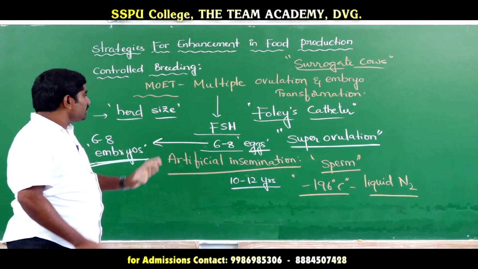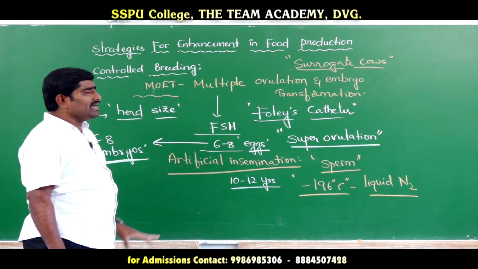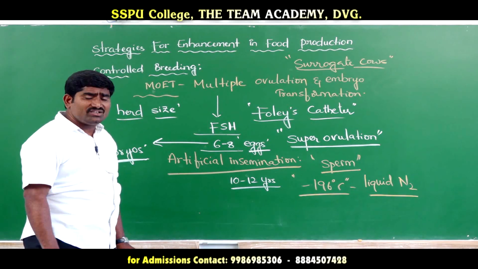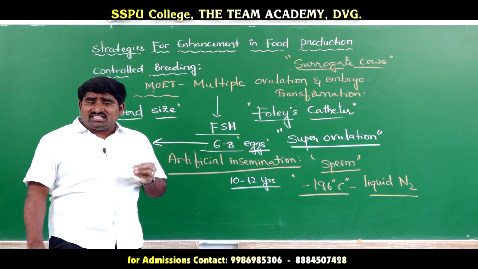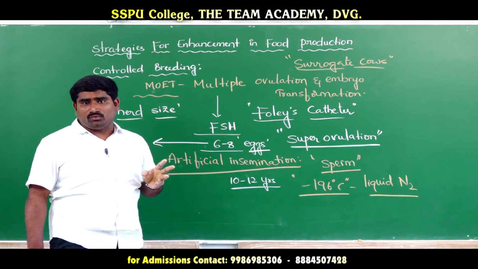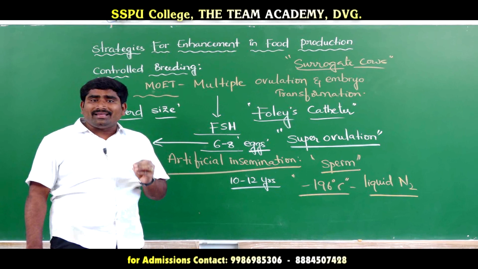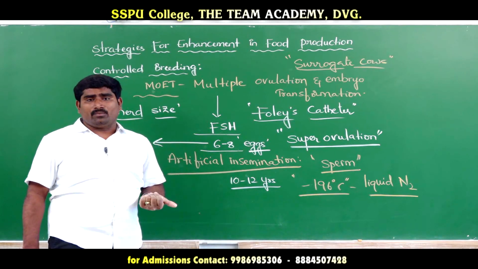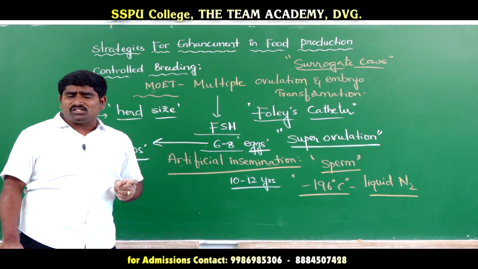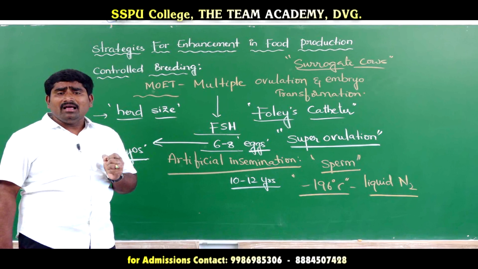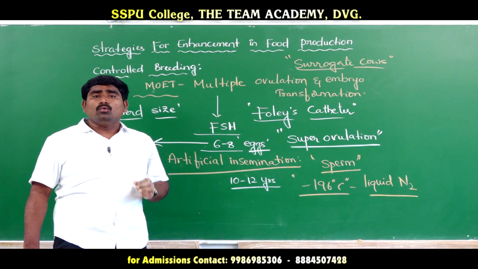Once again, let us see this. This process is called MOET, multiple ovulation and embryo transfer. In this method, the cow is injected with follicle stimulating hormone, which produces more than one ovule. Generally, one ovule is produced during the estrous cycle, but when the cow is injected with FSH, it produces 6 to 8 ovules.